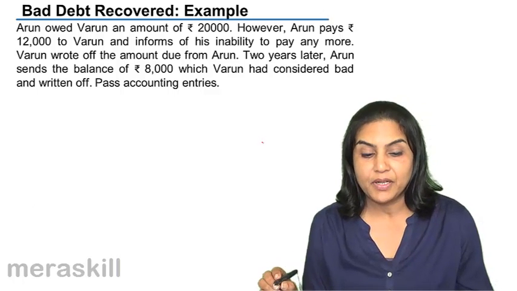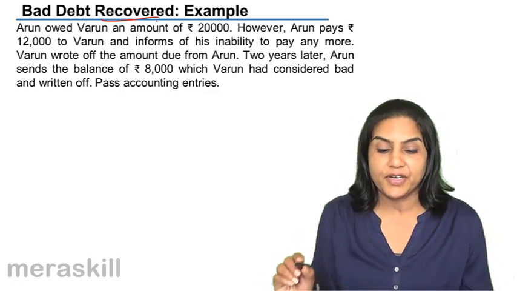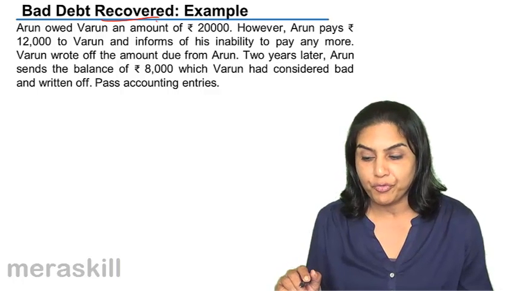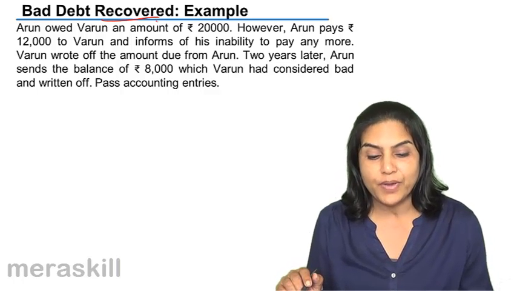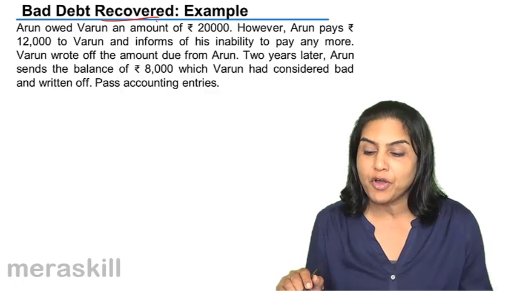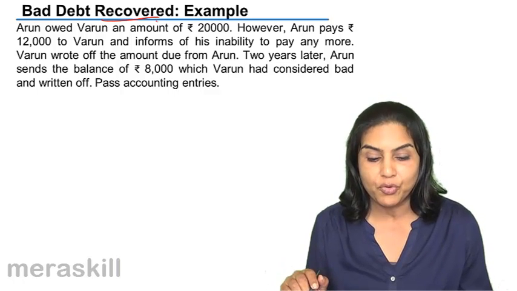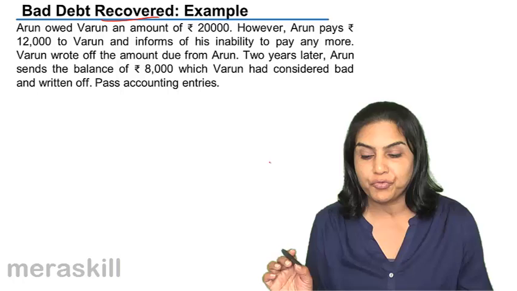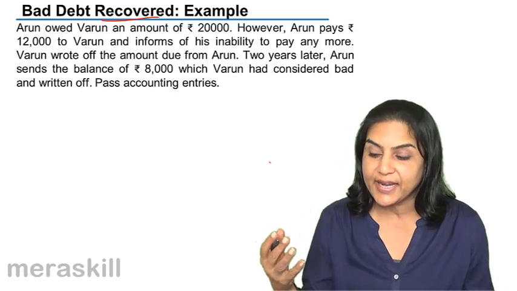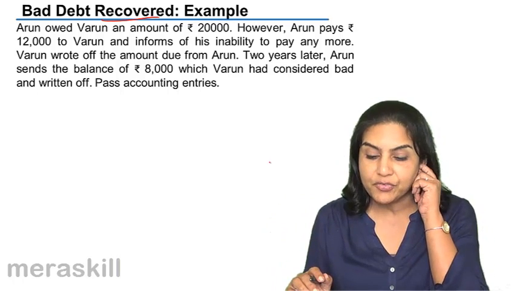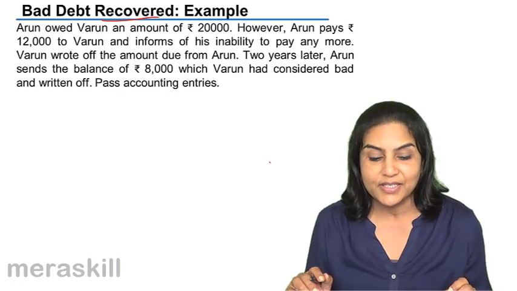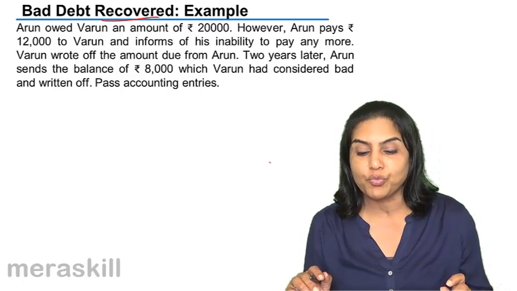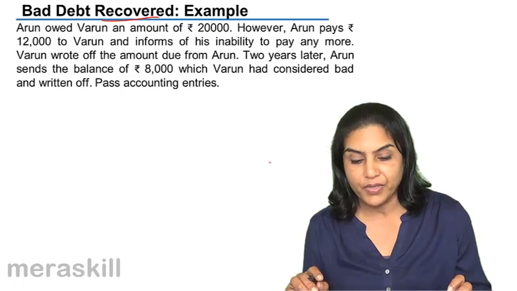Another example, this is with bad debts recovered. Arun owed Varun an amount of 20,000. Arun pays 12,000 to Varun and informs of his inability to pay any more. Varun wrote off the amount due from Arun. 2 years later, Arun sends the balance of 8,000 which Varun had considered bad and written off. So what would be the accounting entry?